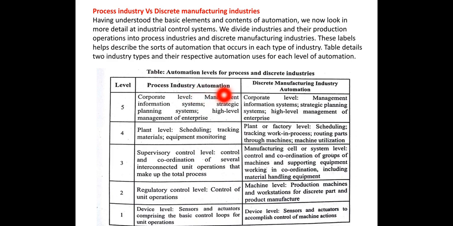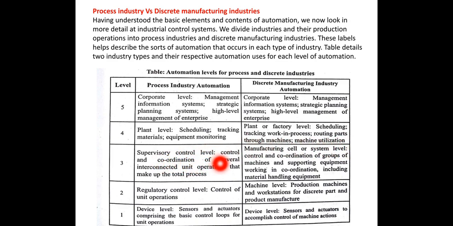You see here, we have to get the difference between process industry automation and discrete manufacturing industry automation. Corporate level: management information systems, strategic planning systems, high level management of enterprise. Plant level: scheduling, we have to make the schedule, tracking of the materials, equipment monitoring. Here scheduling, tracking, work in process, routing of the parts through machines, machine utilization.